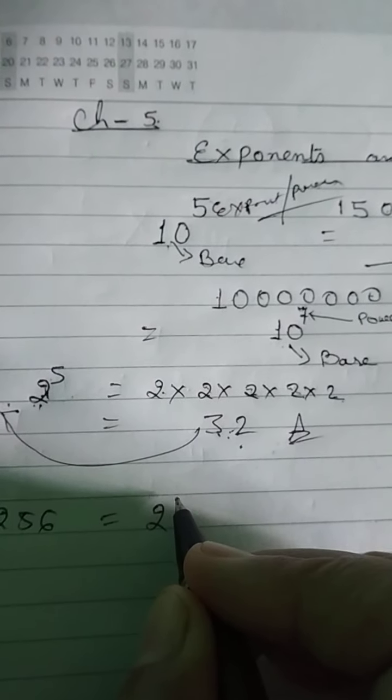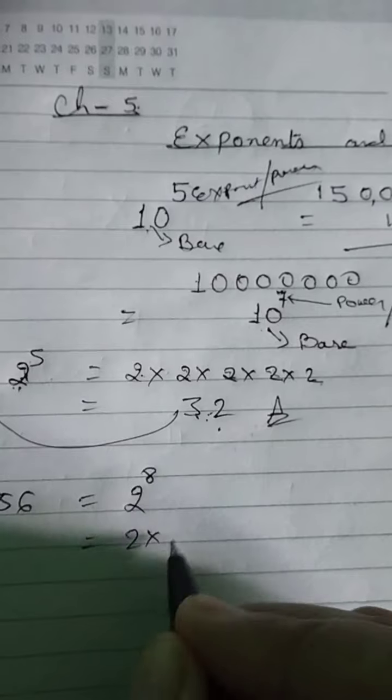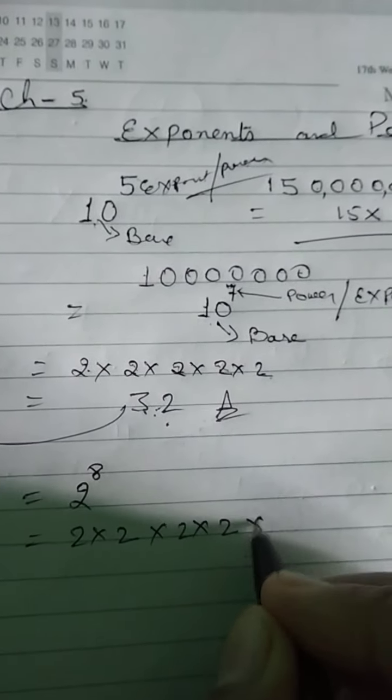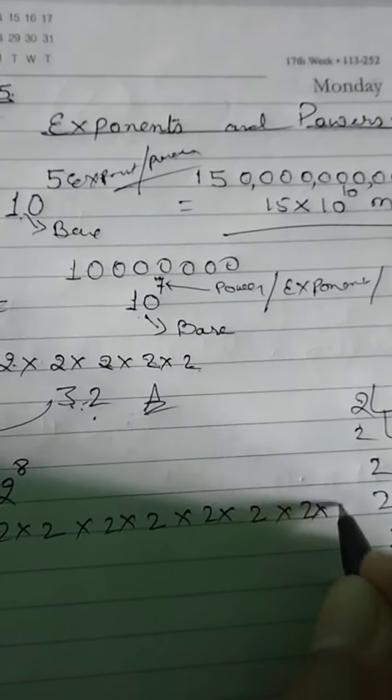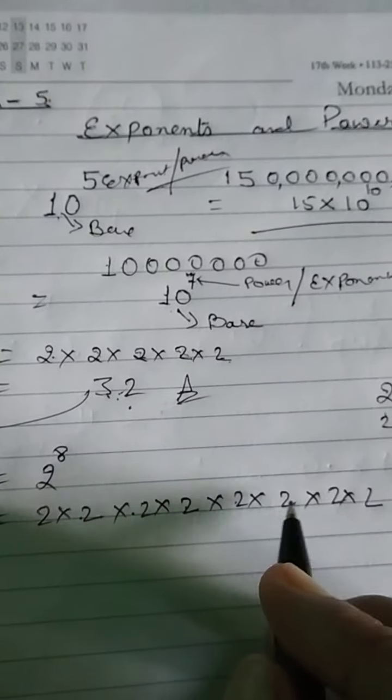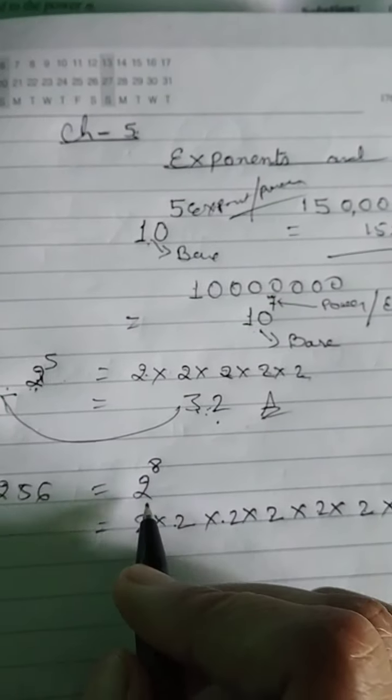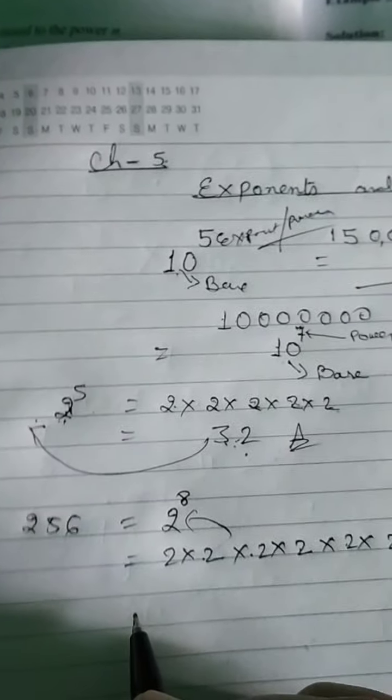2 to the power 8, or 2 into 2 into 2 into 2, you can write it 8 times, 1 2 3 4 5 6 7 8. Or you can write it in the exponential form, 2 to the power 8.